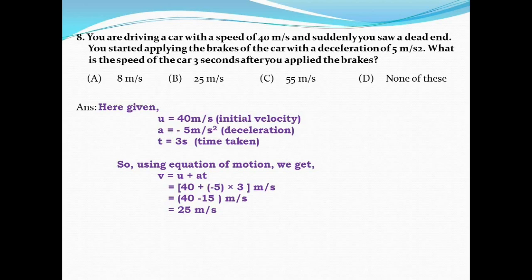So here given is initial velocity u equals 40 meter per second, deceleration that is minus 5 meter per second square, and time taken is 3 seconds. So using equation of motion, we get v equals u plus at, and after putting the values of u, a, and t, we get v equals 25 meter per second. So correct answer is option B, 25 meter per second.